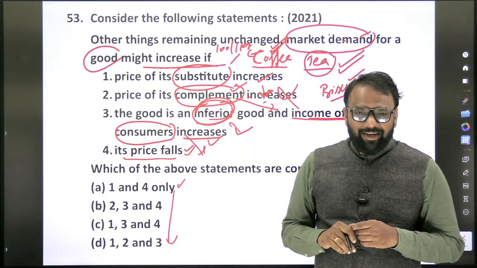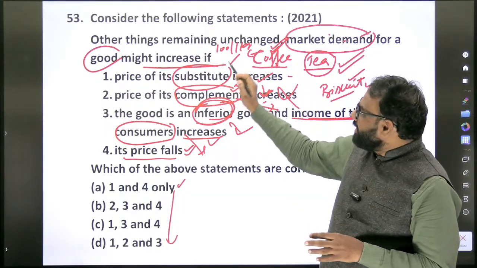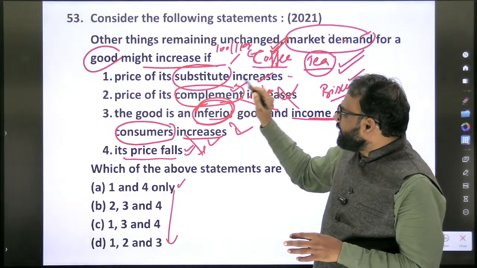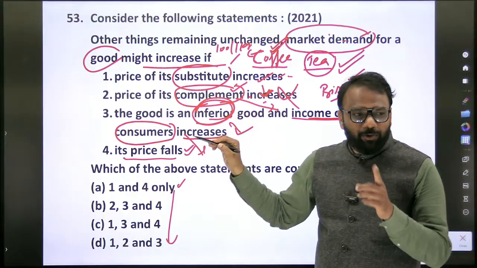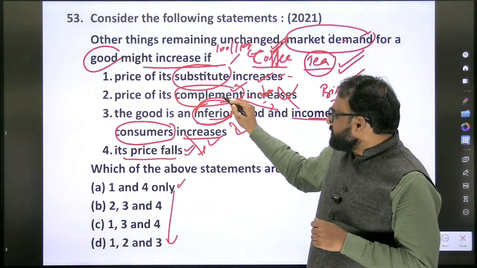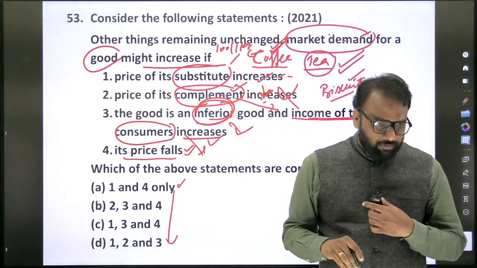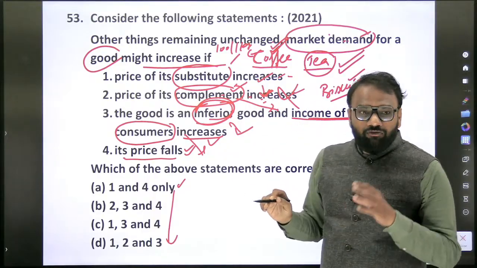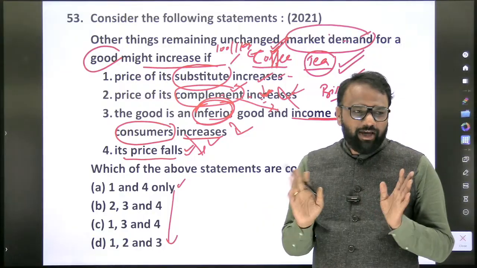I am just making the same question. Consider the following statements. Other things remaining unchanged, market demand for a good might increase if the price of its substitute decreases. Then statement 1 will be true or false? False. It will be false. Okay, false. Next, price of its complement decreases. False. We cannot completely say as true or false. It may.